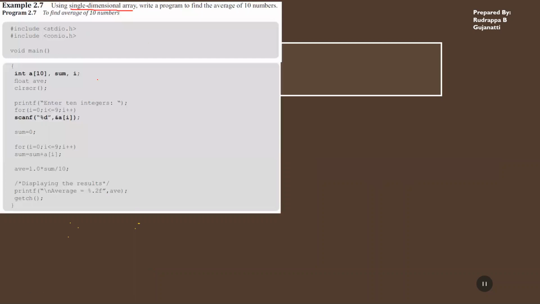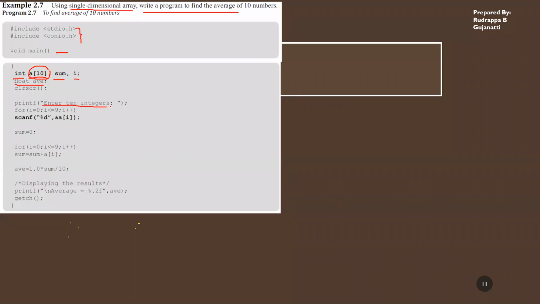Using a single dimensional array, write a program to find the average of 10 numbers. So you have to find the average of 10 numbers. What you have to do is store all the elements in the array. So include the header files, then define the main function. Here you're declaring an array having 10 elements, then declaring the variables which are required. Then you declare the variable for average, which is of the float type.